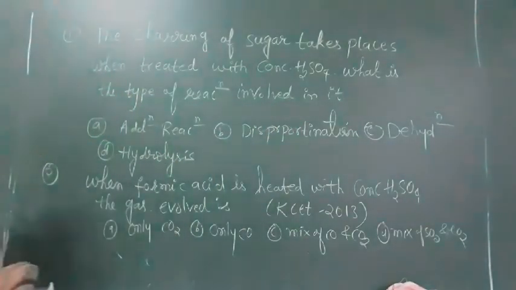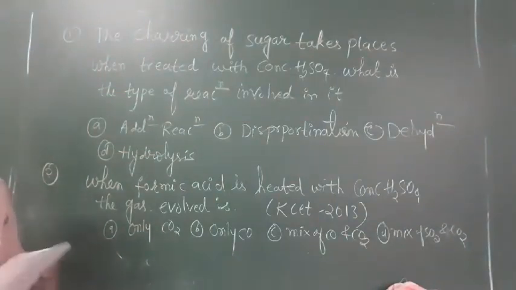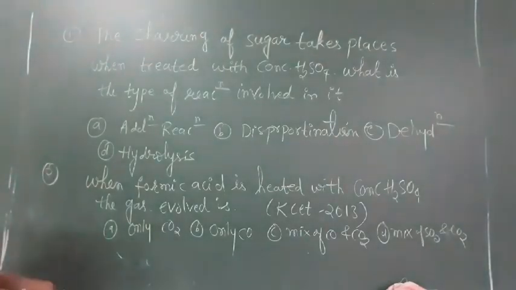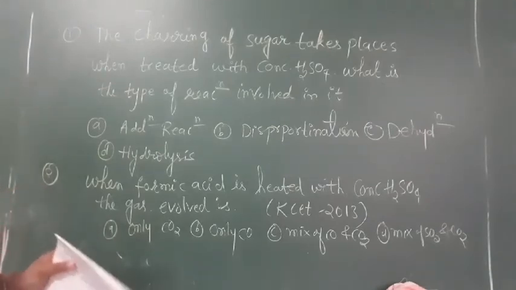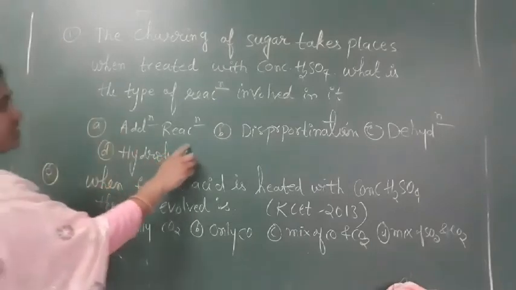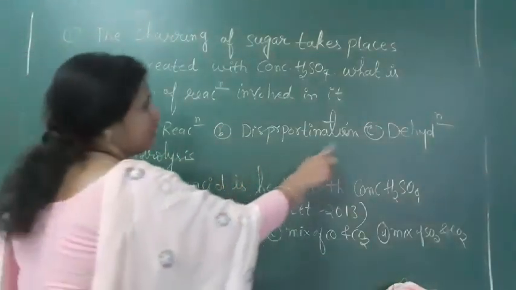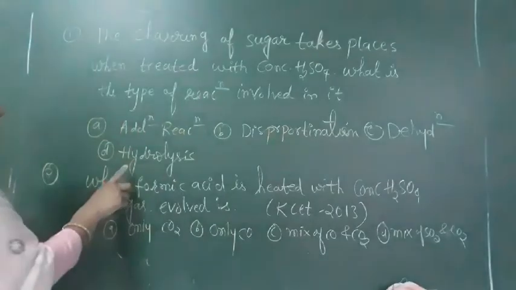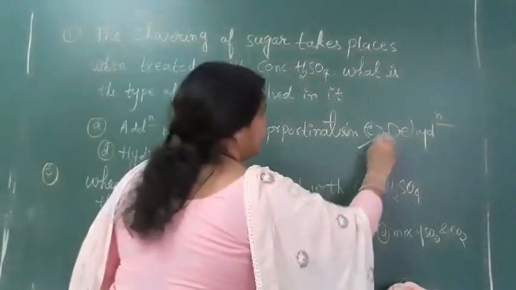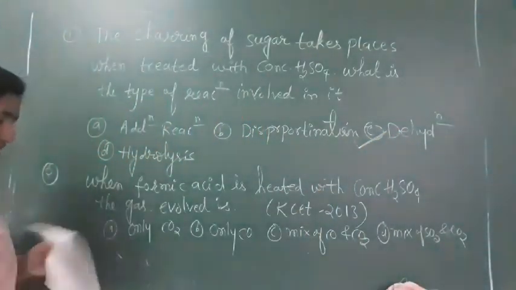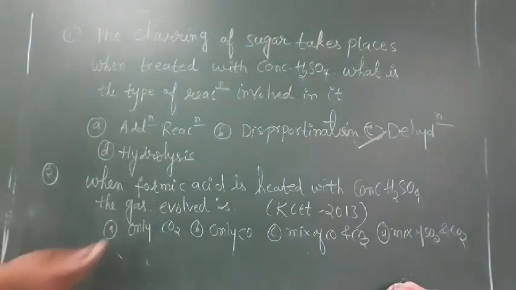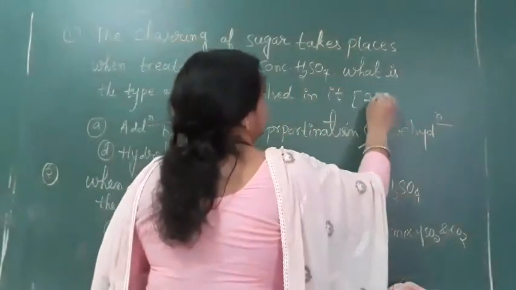Charring of sugar is a dehydration reaction, as we are removing the water molecule. H2SO4 acts as a dehydrating agent, removing water from the sugar; that process is called charring. Is it an addition reaction, disproportionation, dehydration or hydrolysis? It is a dehydration reaction. This question was asked in AIIMS 2007.